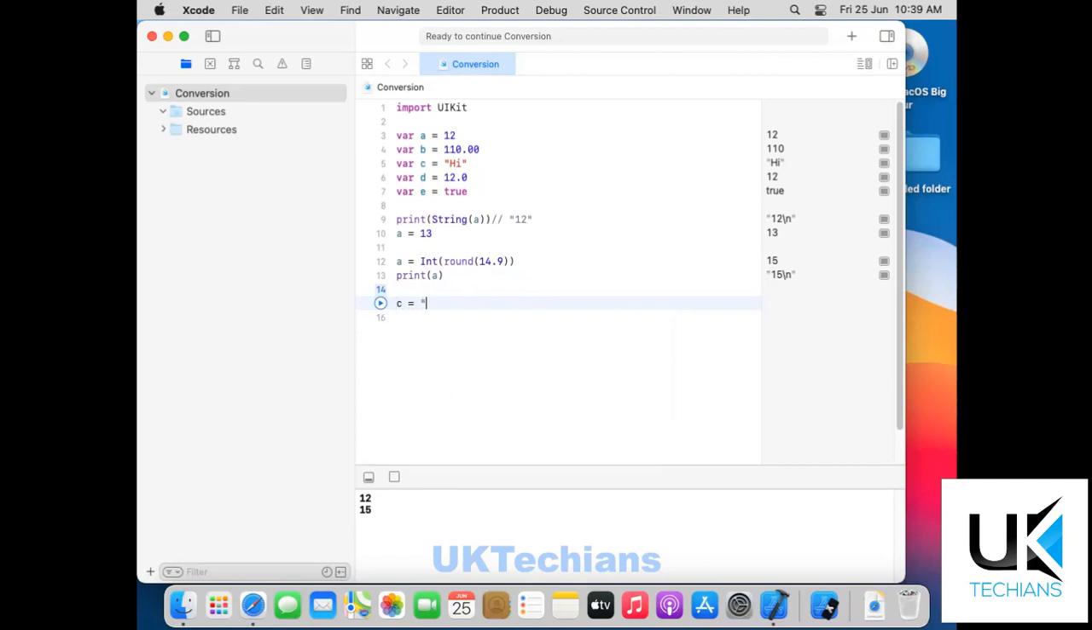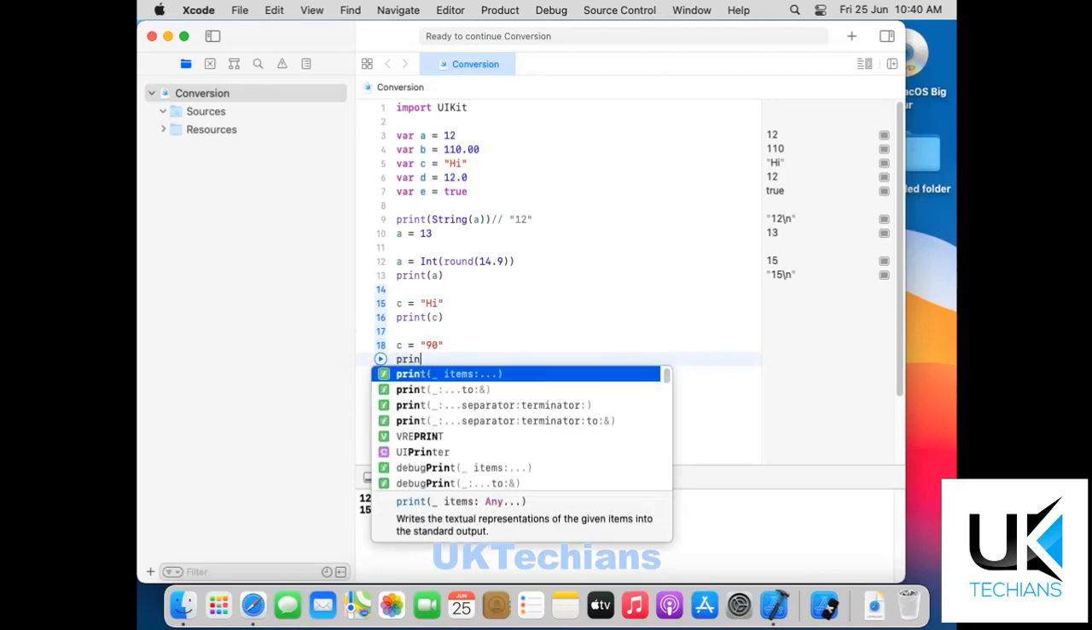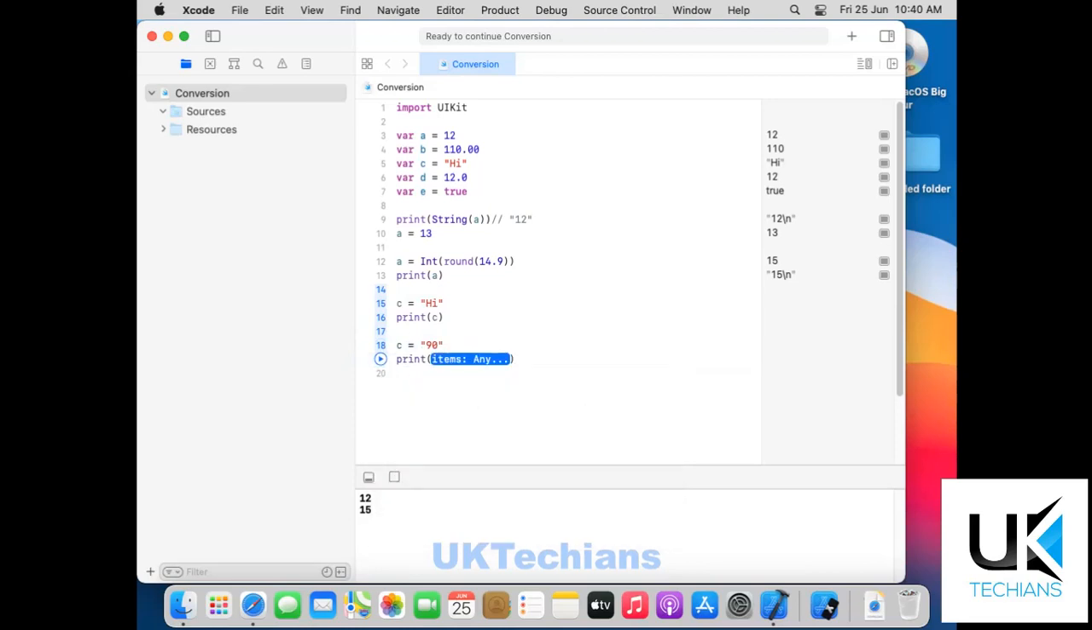High is a text, right? And we cannot change the value of high into the integer. But if c equals 29, we have to initialize the value of c. Let me print the value, then we will reassign the value of c. Now we have to print the value as an integer. So this value 90 is an integer, so it can be changed, right?